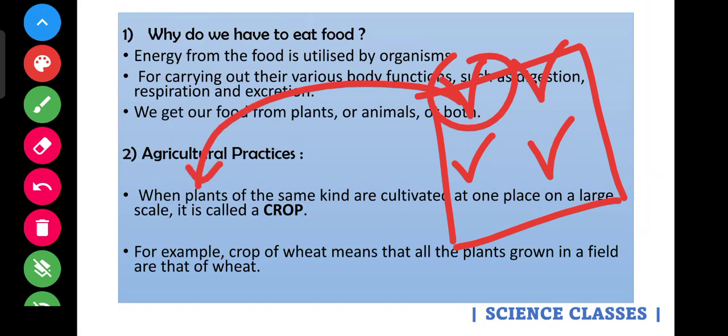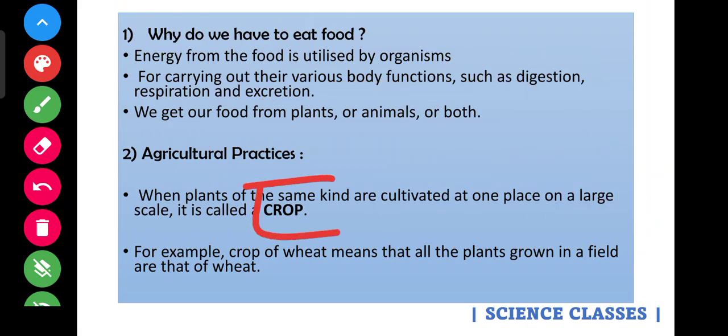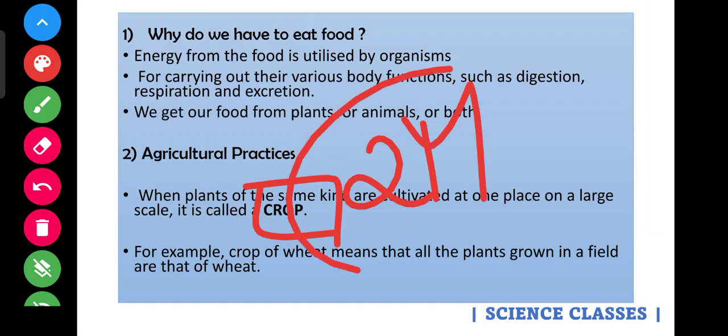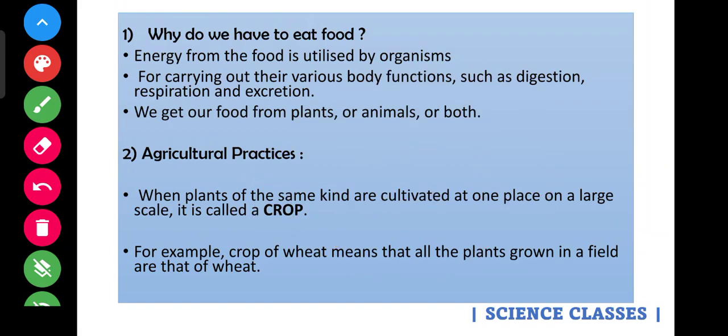So when plants of the same kind, so you can see the structure, same kind in the sense, if you're growing a paddy plant, all the plants in the particular space have to be paddy plants. You can't grow a pea plant or a gram plant beside a paddy plant. If you're growing a paddy plant, the whole field has to be paddy. So when plants of the same kind are cultivated, nothing but grown at one place on a large scale, it's called a crop. It's very important. Usually it appears for 2 marks. Let's see what the example for that is.